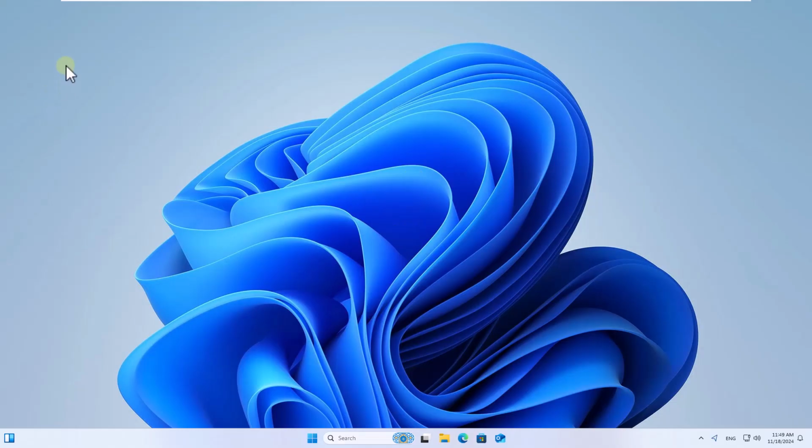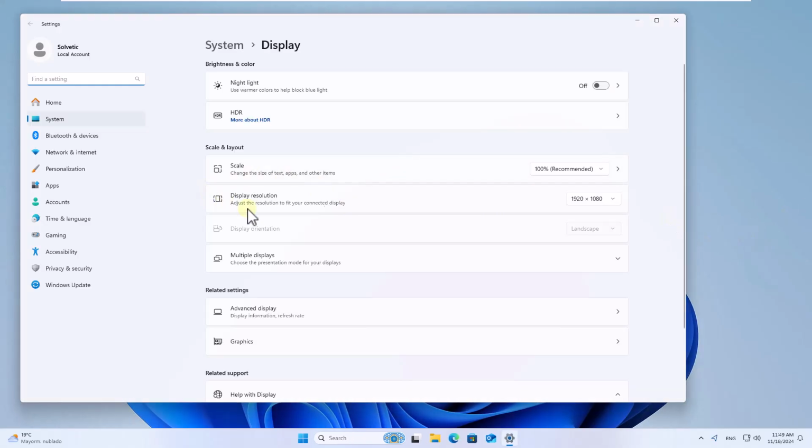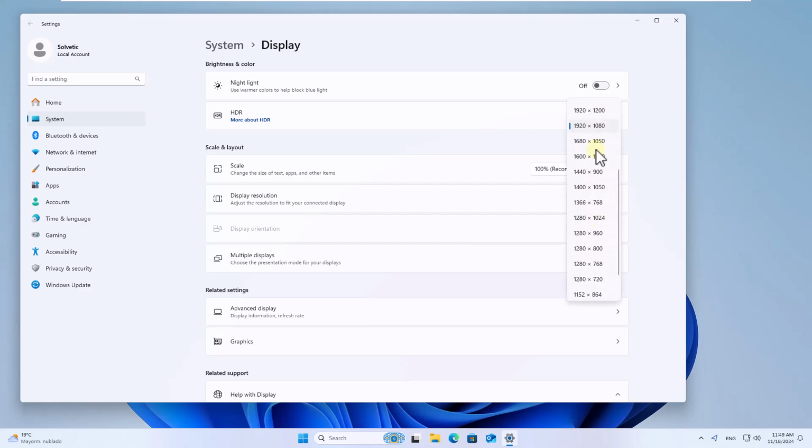When you access, right-click on the desktop to select Display Settings. Now in Display Resolution, you can select one of the available resolutions that will help you correct this error.